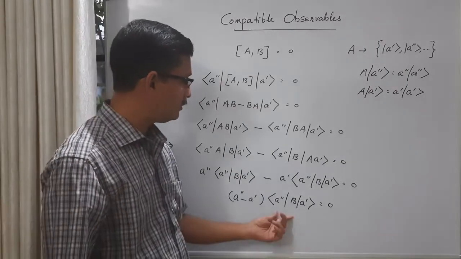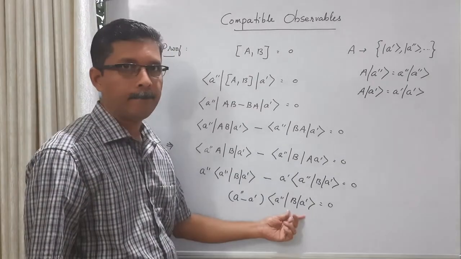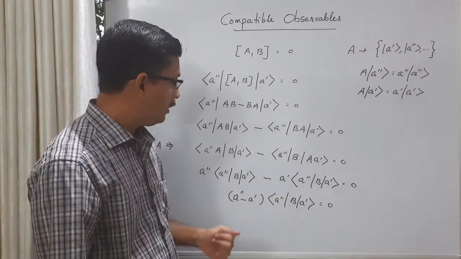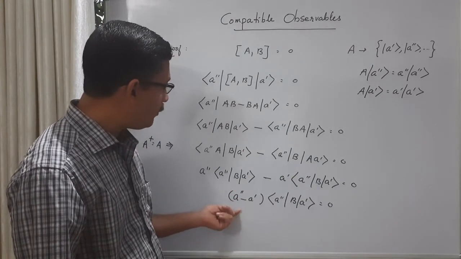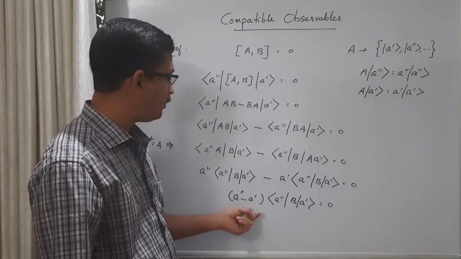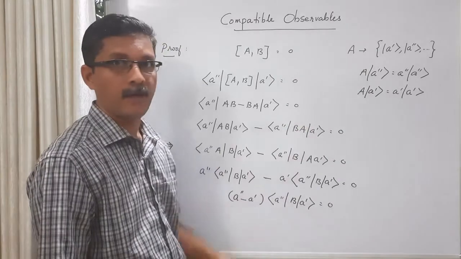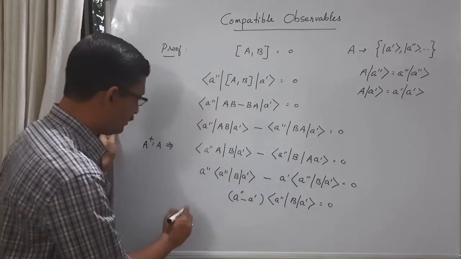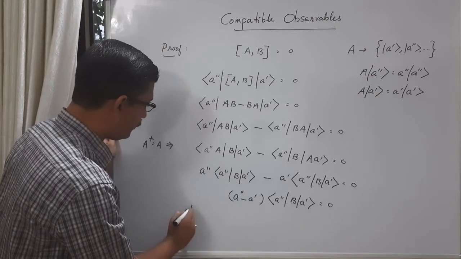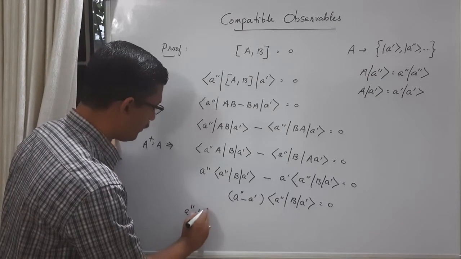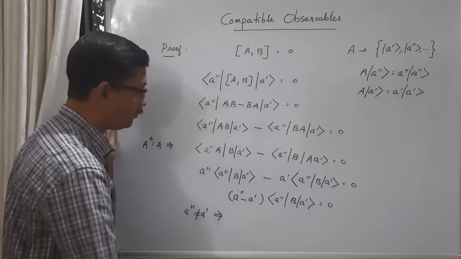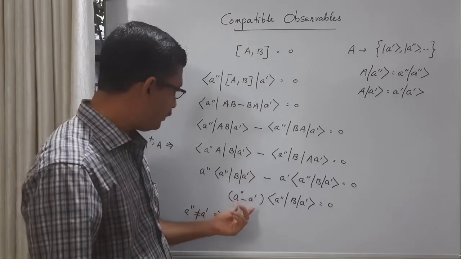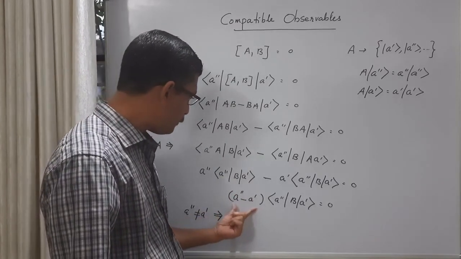Okay, now look at this. This is the matrix element of B, and A double prime minus A prime. A double prime and A prime are eigenvalues of A. Let us take the condition that A double prime is not equal to A prime. Now look at this part.